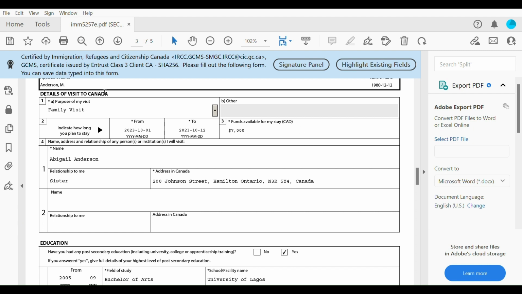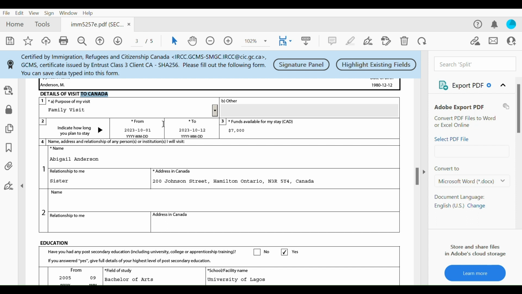So under details of visit to Canada, we're going to be looking here. Indicate how long you plan to stay. So you're going to put the time frame. For this video, I put in here 2023 October 1st till 2023 October 12th. If you notice, I didn't put it for a very lengthy time. It's very wise to choose from 2 to 3 weeks.